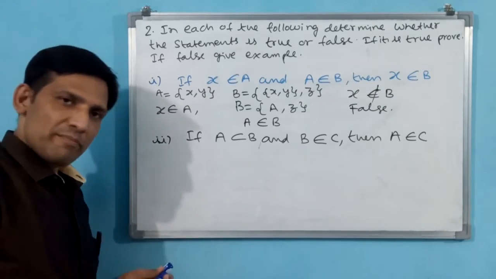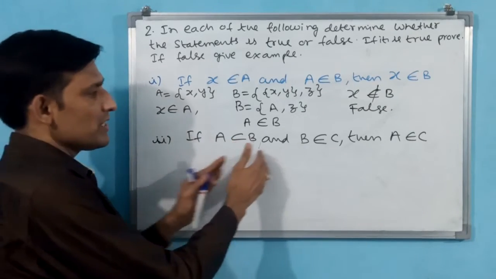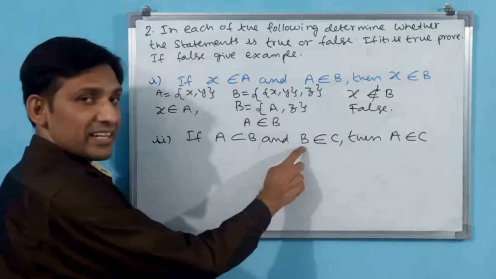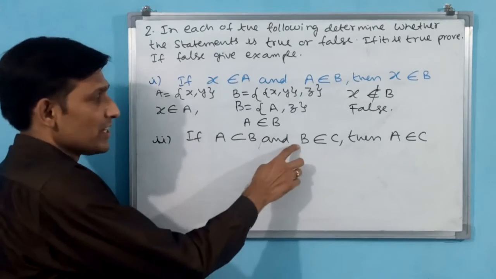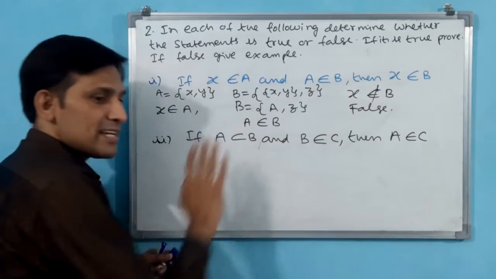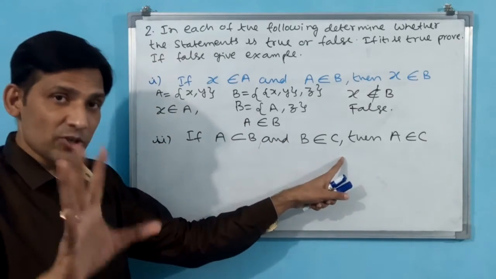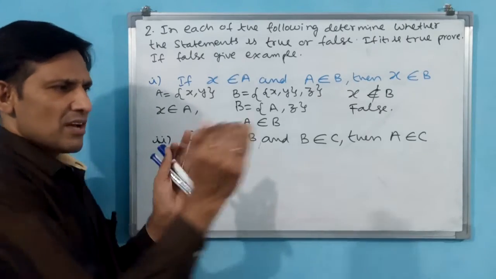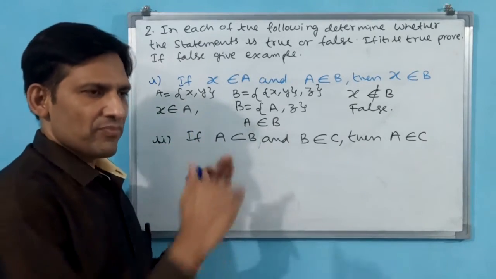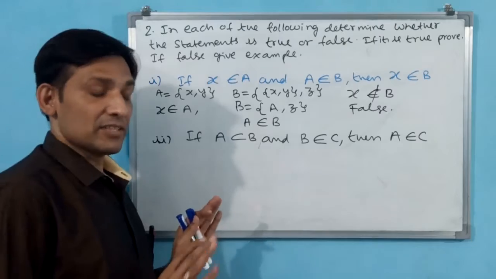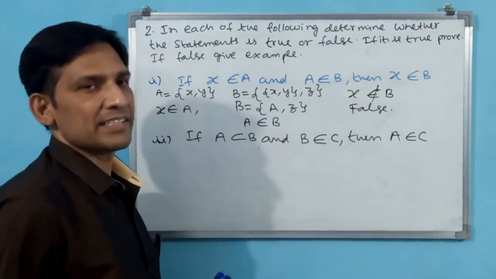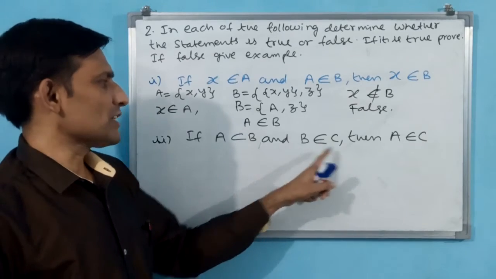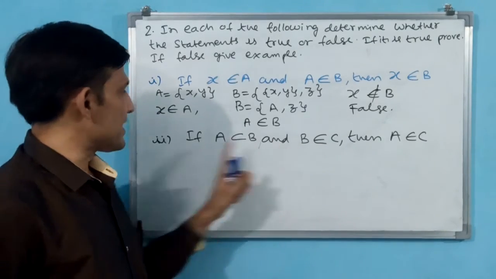A is a subset of B. See here also A is a subset of B and B belongs to C. Here also some critical condition is there. B belongs to C means B might be an element, it will be inside C. That you have to see immediately. Belongs to is element to set. Subset means set to set. This is the relation. But here belongs to between sets means this should be an element always.